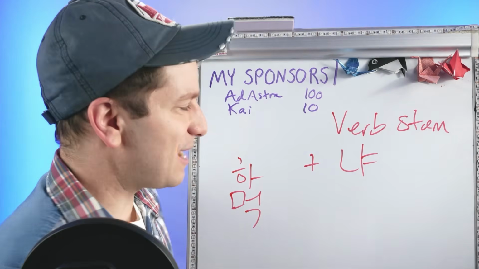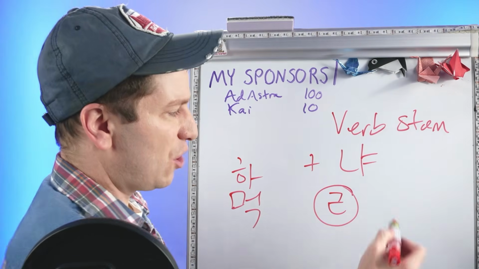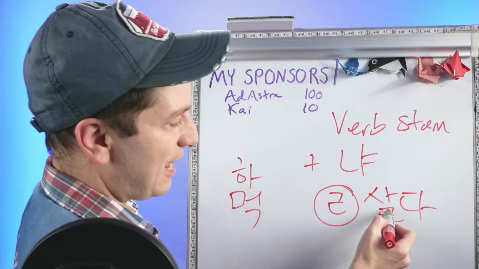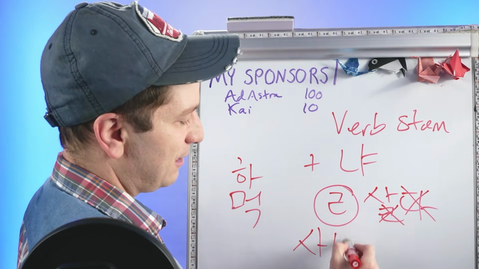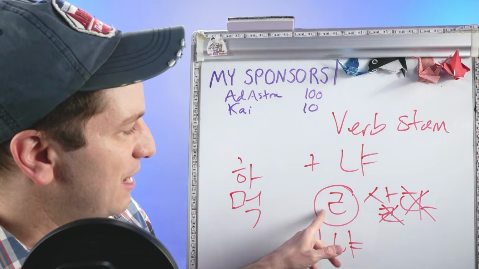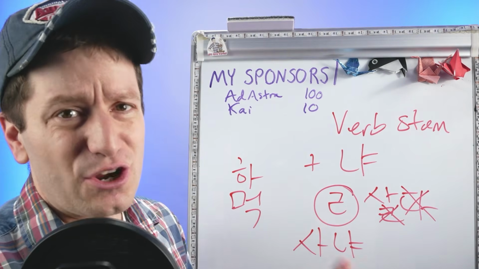Well, there is one exception. If the verb stem ends with this letter, you remove it first. So, 살다, to live. That ends in that letter. So once you get the verb stem, you get 사냐. The reason for that is just because this letter and this letter are never getting along. But besides that, there are no exceptions.